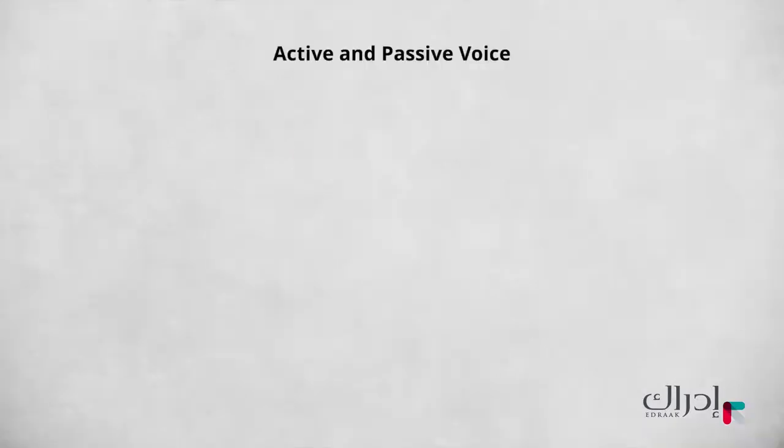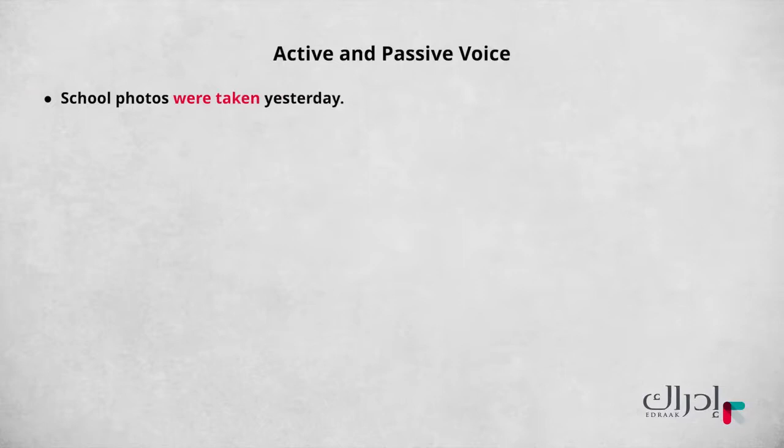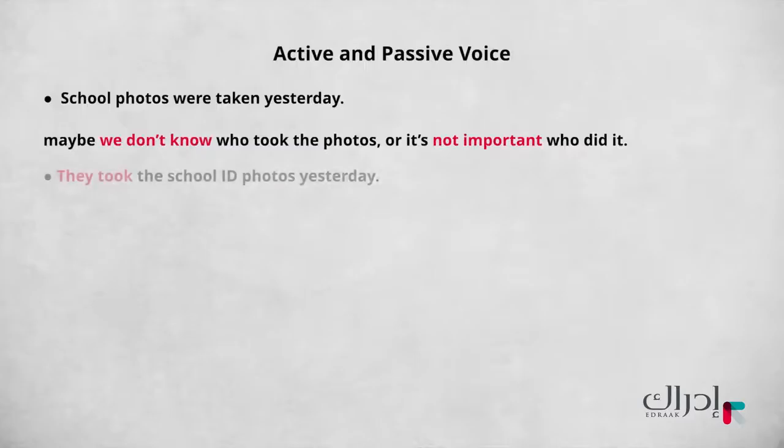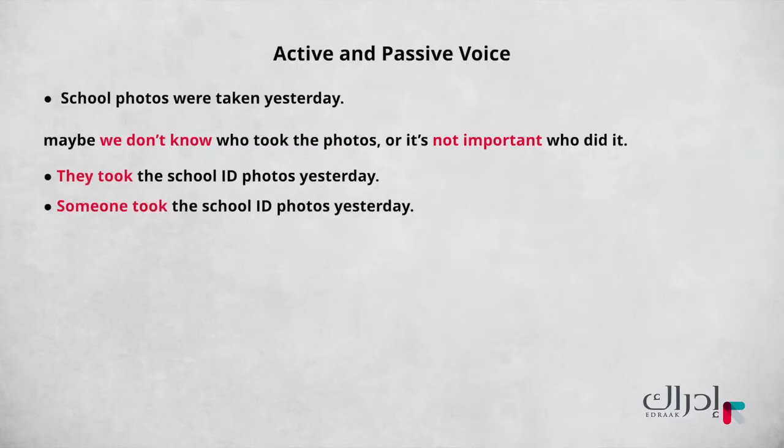Think about the sentence. School photos were taken yesterday. Okay, so why did we use the passive? Well, maybe we don't know who took the photos, or it's not important who did it. In order to give the same information in an active sentence, we say, they took the school ID photos yesterday. Or, someone took the school ID photos yesterday. Doesn't sound pretty good, does it? They are both correct to say. However, we use the passive since it talks about the action that happened.